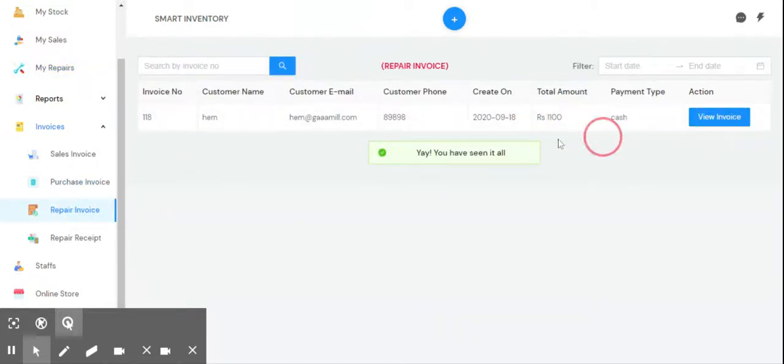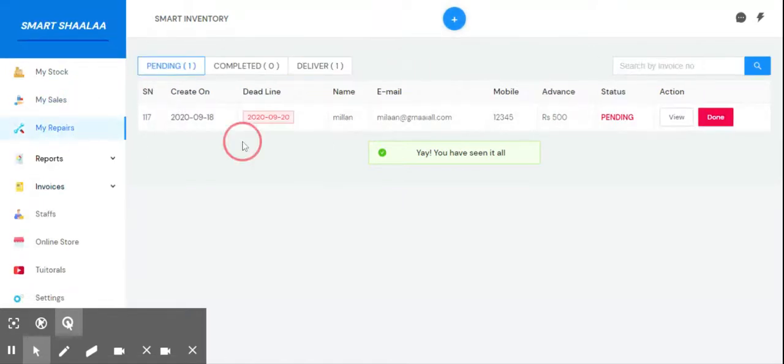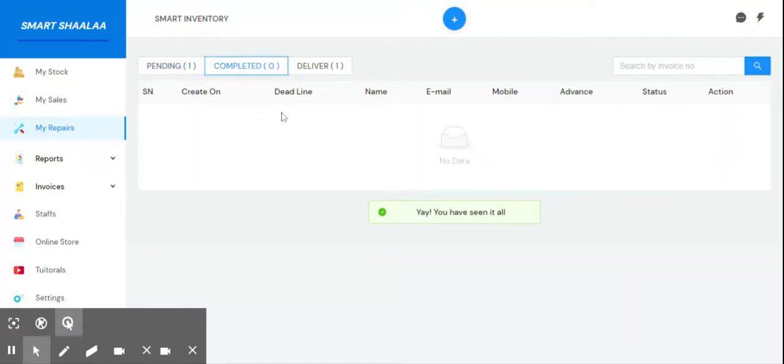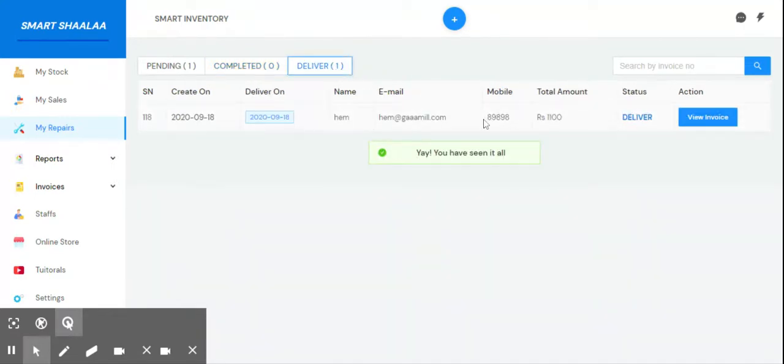So this repairing work is completed and the customer had already paid its total amount. So that's all for the repair work. You can add some repair work here that will show in this pending list, and after the work is done, it will be forwarded to the completed section. After completed, the customer is informed, and you can see the repairing work is done and status is delivered.